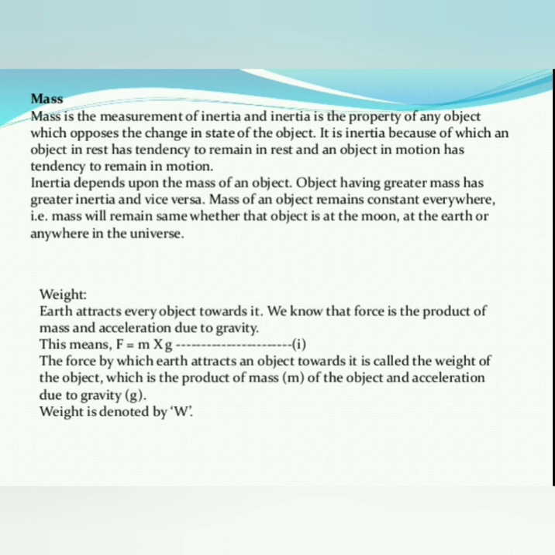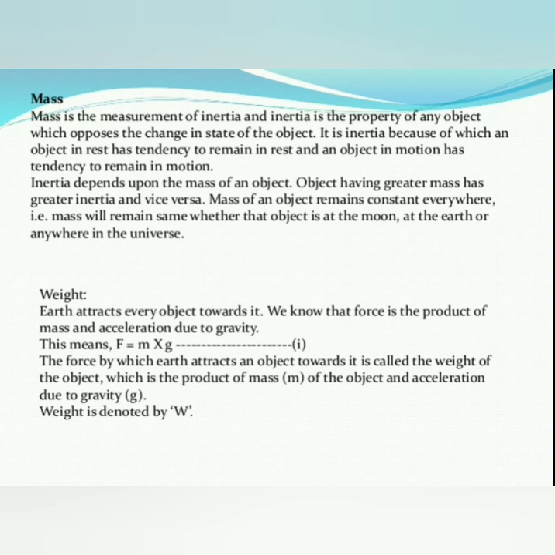Now you see here that mass does not change its value. If it is kept on the moon, the mass is the same. If it is on the earth, the mass is the same, or anywhere in the universe, and it does not change from place to place. So its value is constant. Is it clear? Okay.